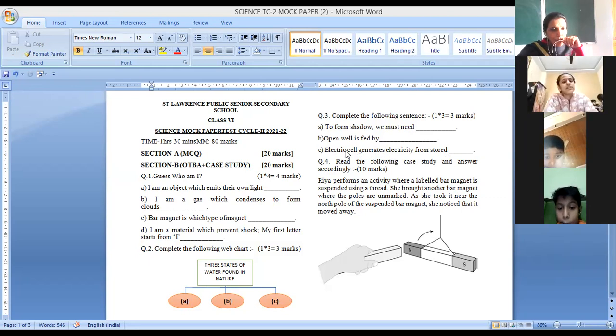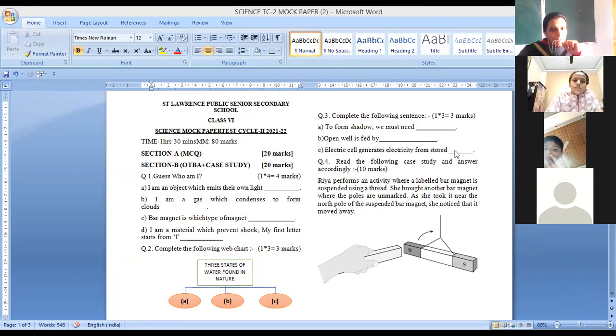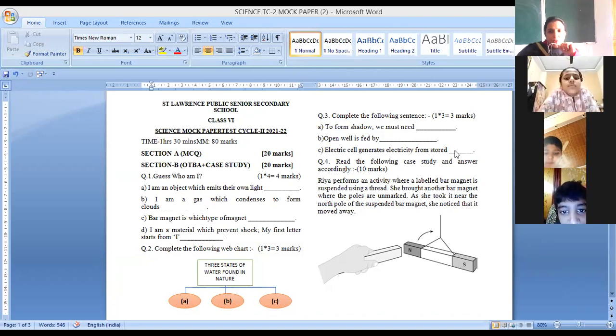You know electric cell, how it generates the electricity, which is stored. Tell in what form the energy is stored. Chemicals. Yes, in an electric cell, the energy is stored in the form of chemicals.